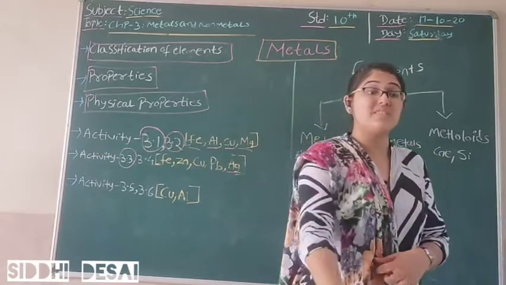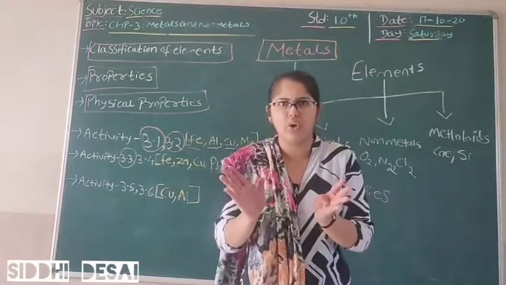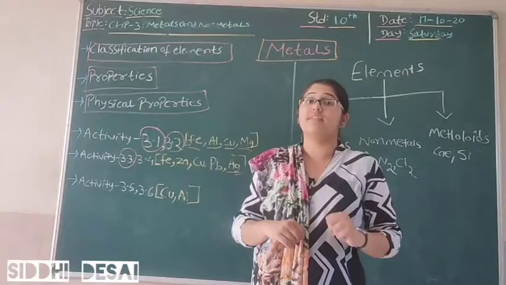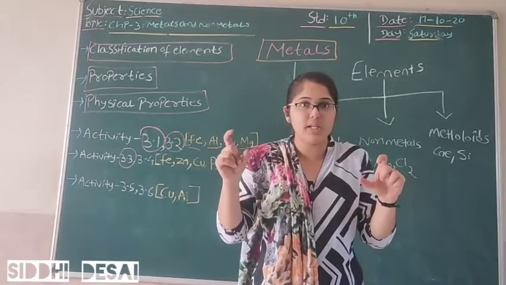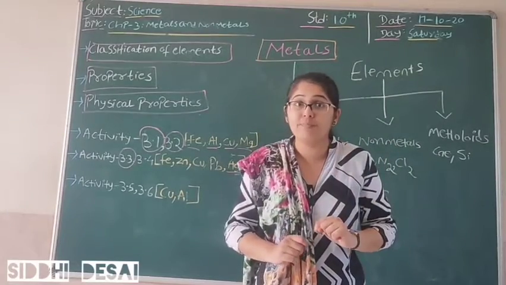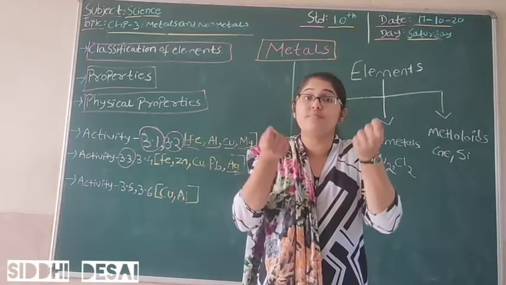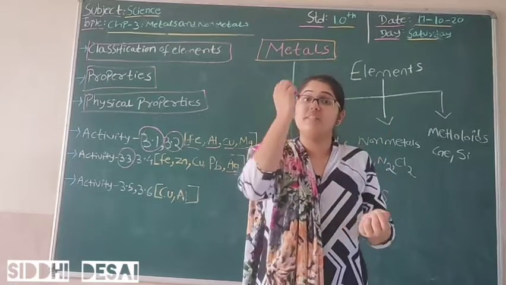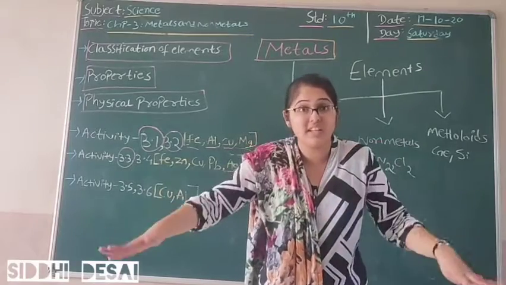Also students, if you see aluminium foil, which keeps your food hot and you normally use in tiffin, the name says aluminium foil, that means it is made up of aluminium. That means the metal aluminium has been hammered and made into thin sheets.